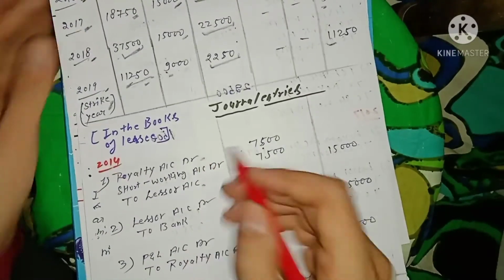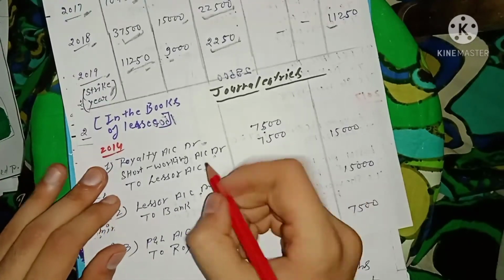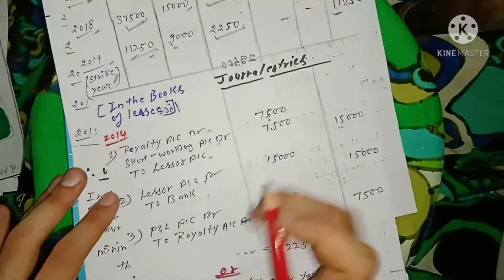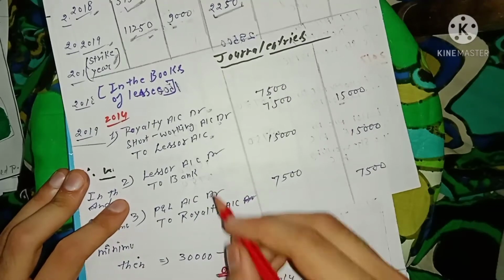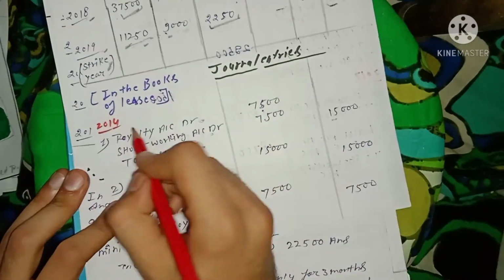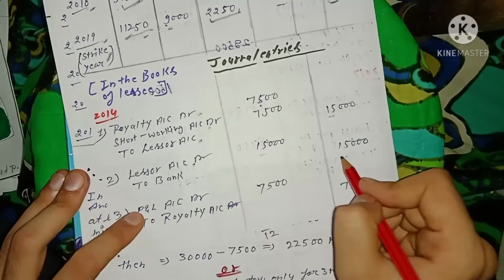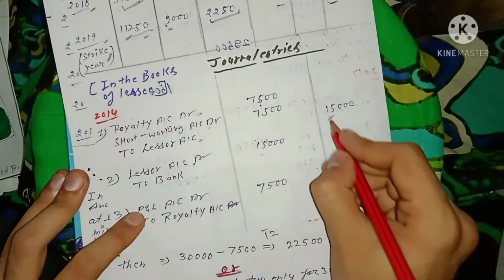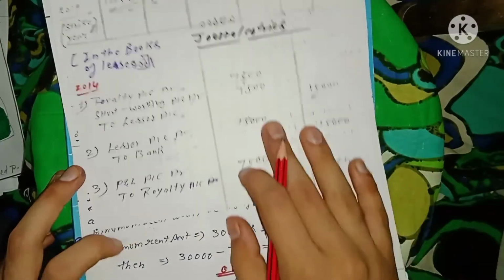So you just have to pass the entry: royalty account debit, short working amount debit, and to lessor the amount payable, 15,000. Then the payment to the lessor in the second entry represents how much amount you paid to the lessor for a particular year. Lessor account debit to the bank, 15,000. In the first entry we figured out that 15,000 is payable to the lessor, and in the second entry we paid that amount to the lessor.